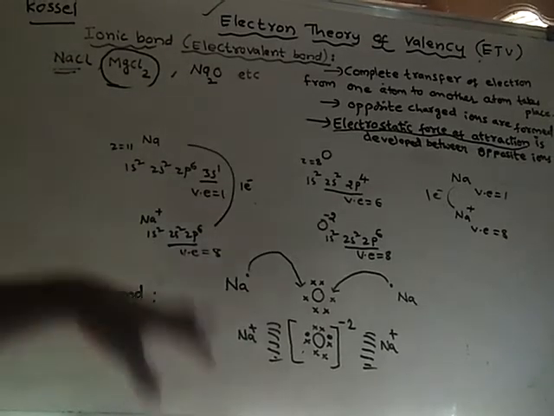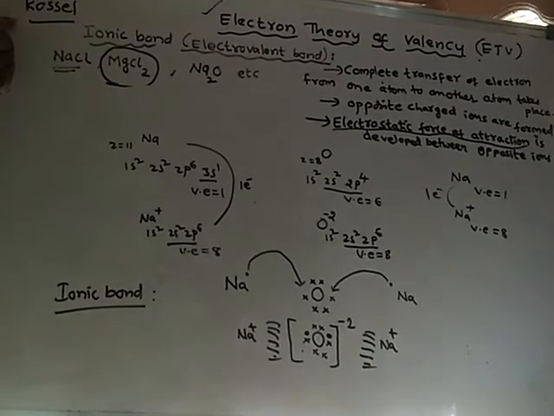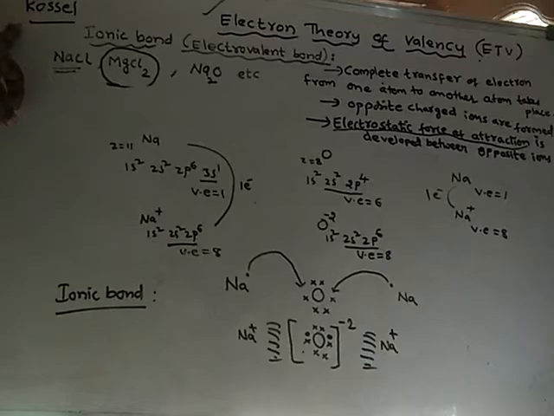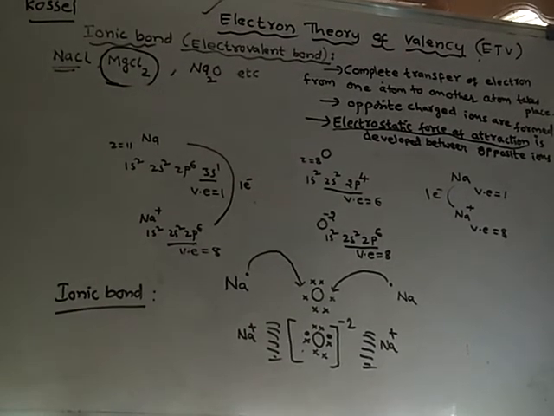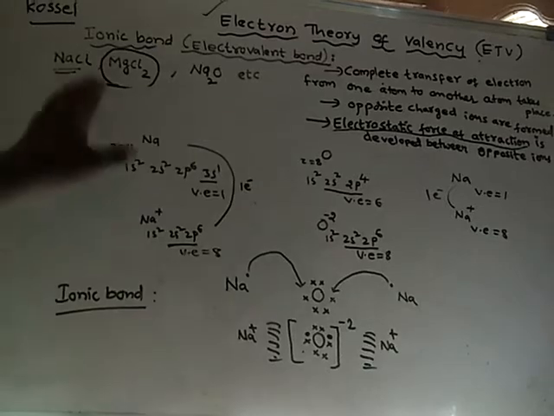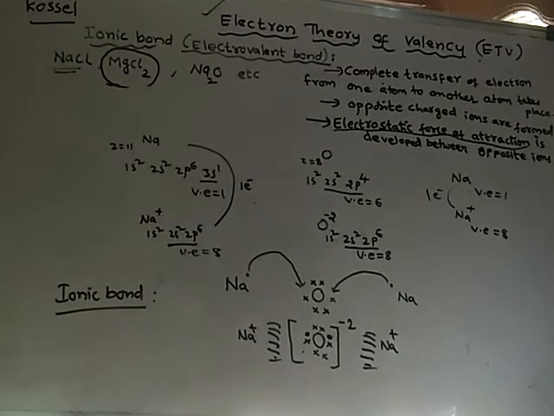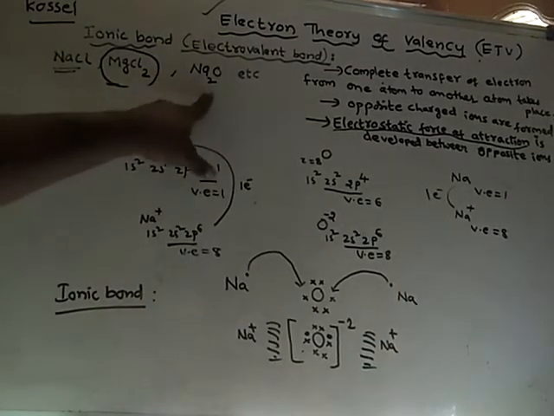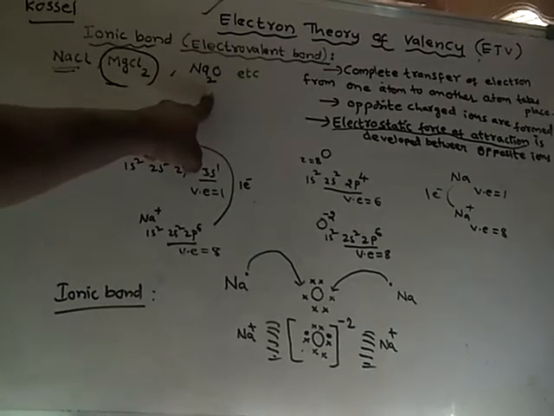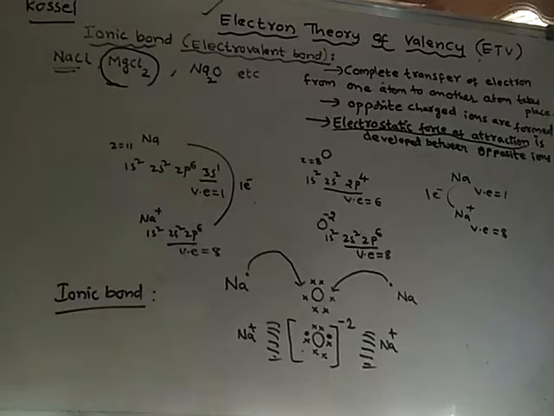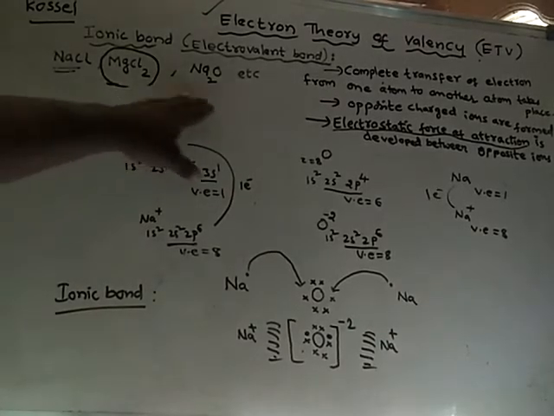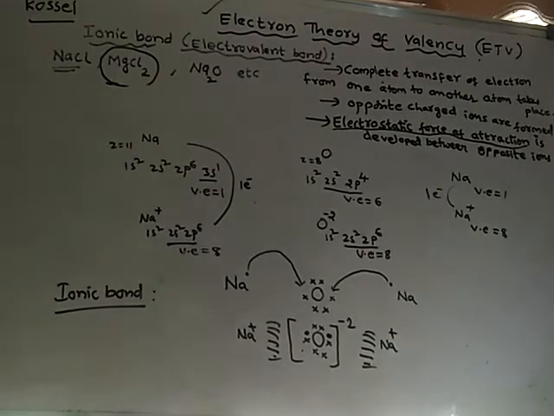All these things were explained by a scientist known as Kossel. Kossel has explained the formation of ionic bond. In all ionic compounds, such compounds are said to be ionic compounds. Why are they called ionic compounds? Because you find ionic bond between the atoms in these molecules.